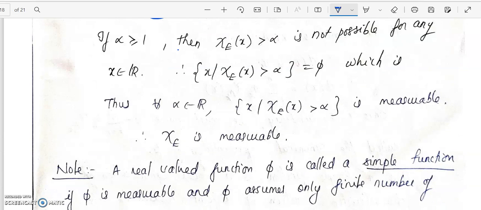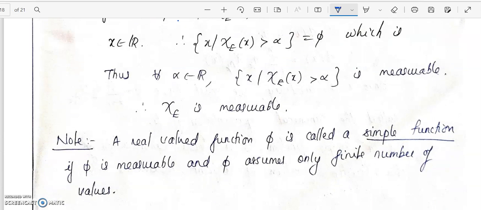Now let us define what is called a simple function, and let us look at the representation of a simple function using characteristic functions.